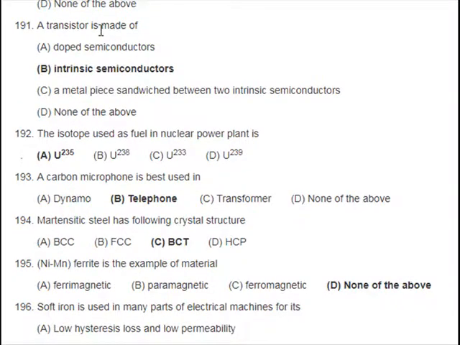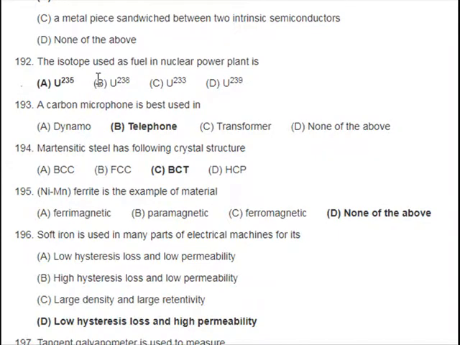191. A transistor is made of: A. Doped semiconductors, B. Intrinsic semiconductors, C. A metal piece sandwiched between two intrinsic semiconductors, D. None of the above. 192. The isotope used as fuel in nuclear power plant is: A. U-235, B. U-238, C. U-233, D. U-239. 193. The carbon microphone is best used in: A. Dynamo, B. Telephone, C. Transformer, D. None of the above.